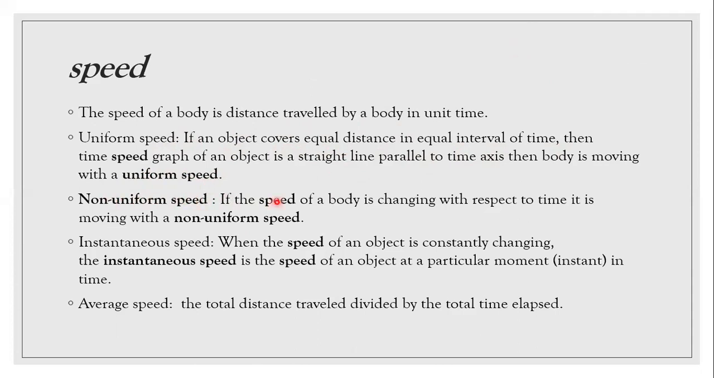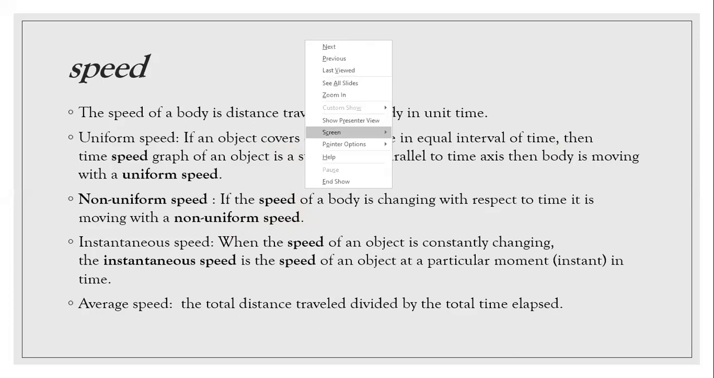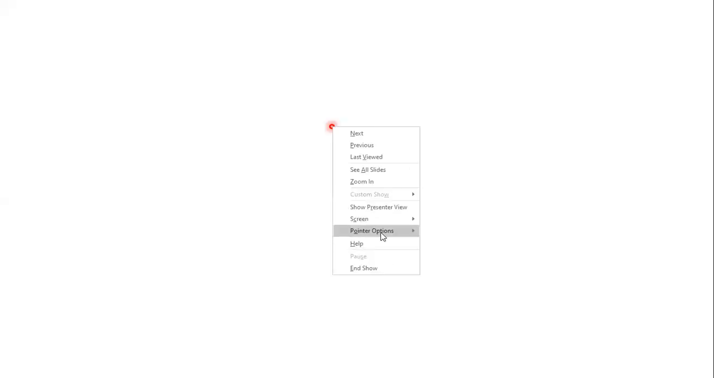Non-uniform speed: if the speed of a body is changing with respect to time, it is moving with non-uniform speed. What are these two points, uniform and non-uniform speed? Let me explain with the help of an example. So suppose there are two bodies, body A and body B.